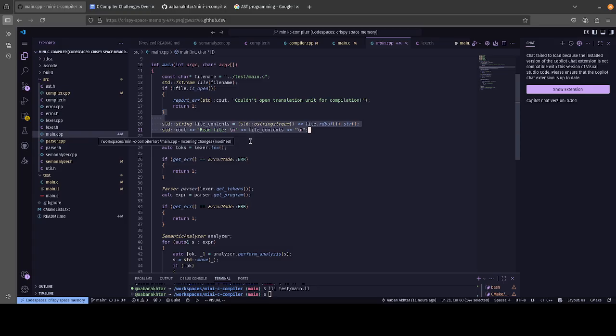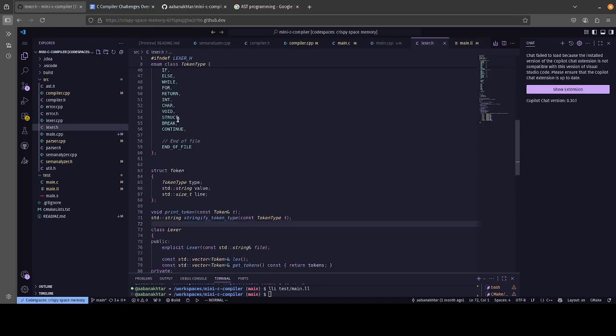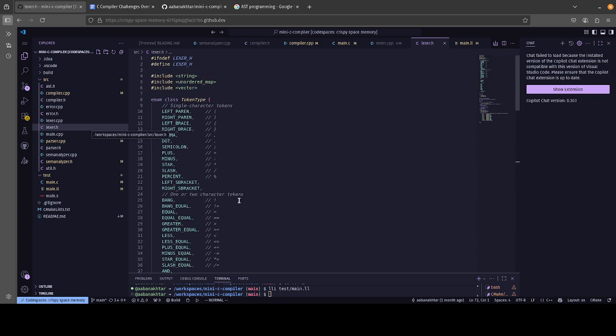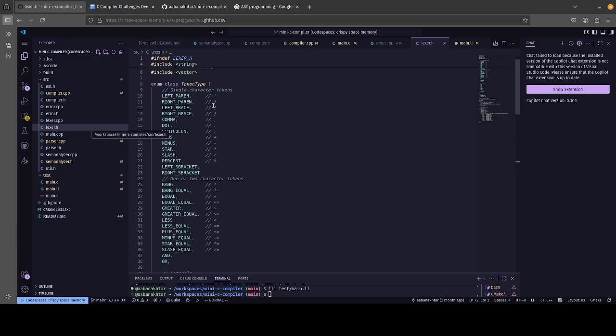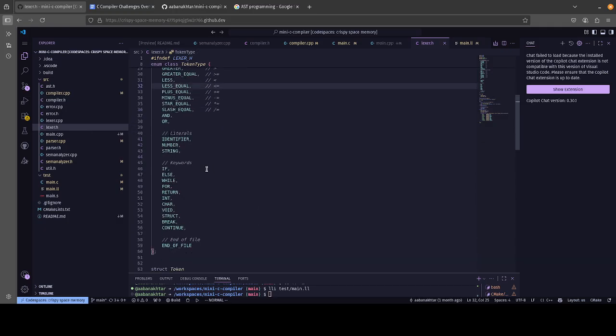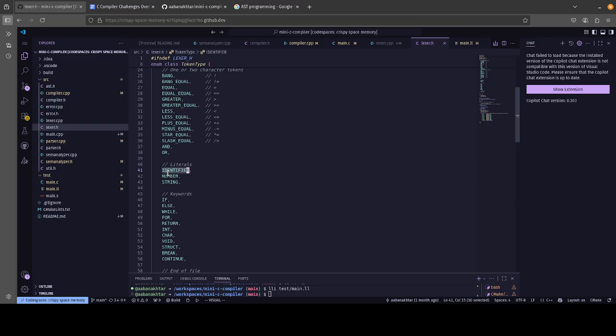The lexer, for those that don't know, takes your raw program code as a string and chops it up into little tokens so that we can understand how the program is composed. That is the whole job of this lexer.h and lexer.cpp file. We have a bunch of different kinds of tokens: the parentheses, the braces, the slashes, and we have our bang equal, greater equal, the drill of C tokens. We have our identifiers, strings, and numbers.